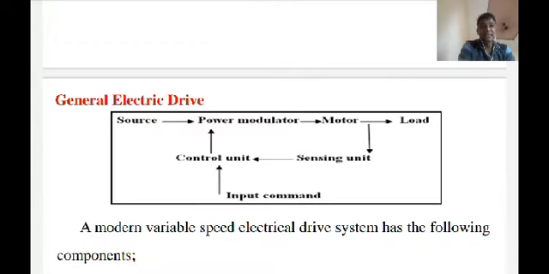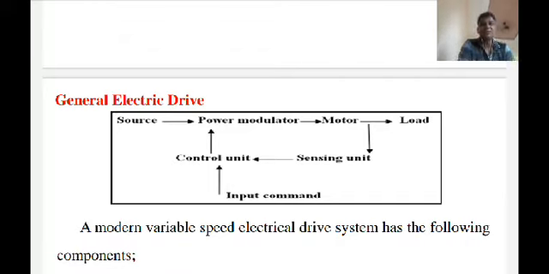Then the third function is that it converts the electrical energy of the source into a form suitable for the motor. Suppose I have a DC motor, but in my home or industry I have only an AC source. Then how can I convert the AC to DC? Generally I use a rectifier. Rectification converts an AC supply into a DC supply, so the rectifier fulfills the requirement.